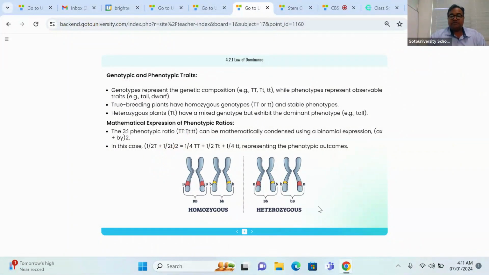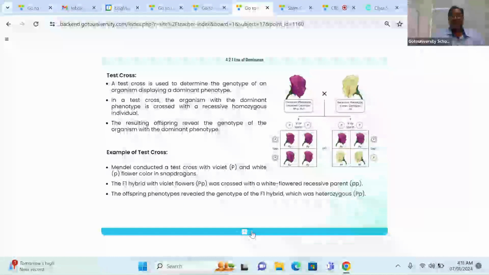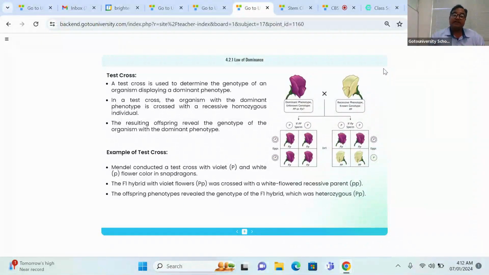So now we are entering into the next important topic, the test cross. Test cross is a type of backcross. Why do I need to do the test cross? Because I need to understand the gene composition of the parent. What is a test cross? A type of backcross. And what is the benefit? You are understanding the gene combination of the parent.